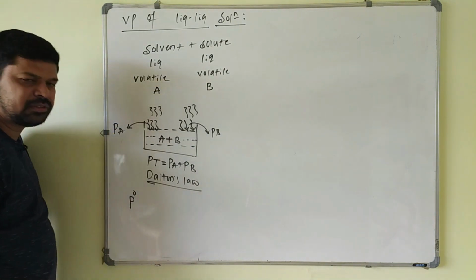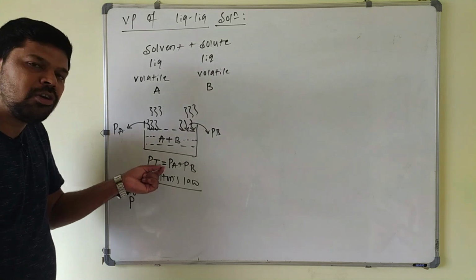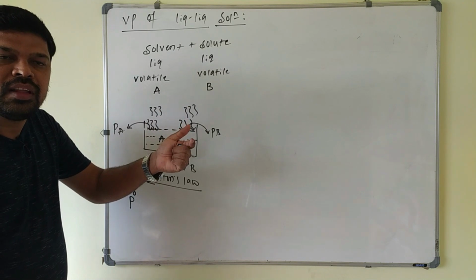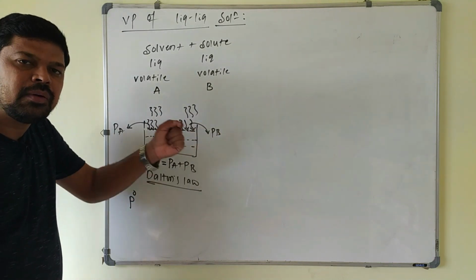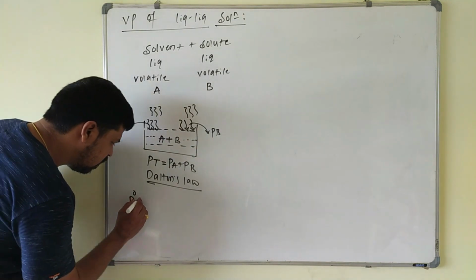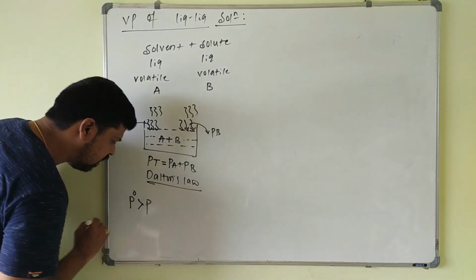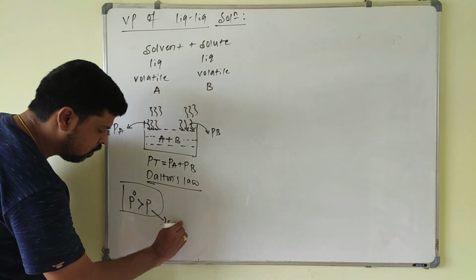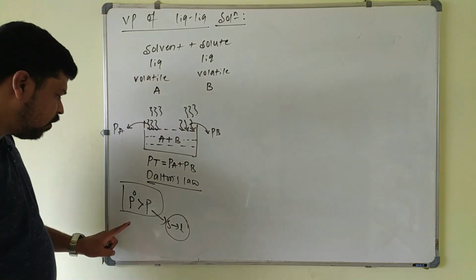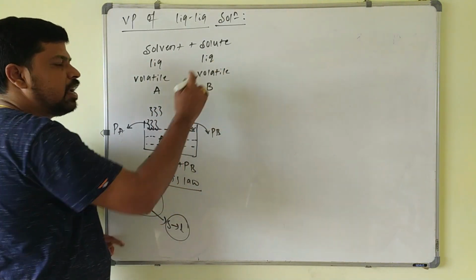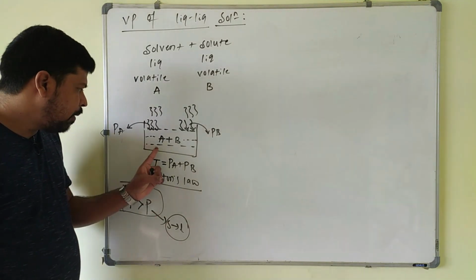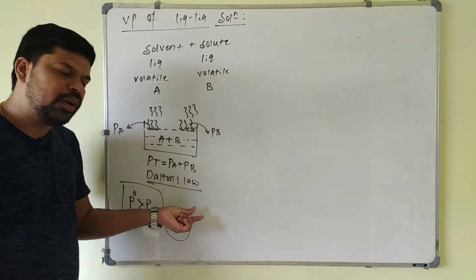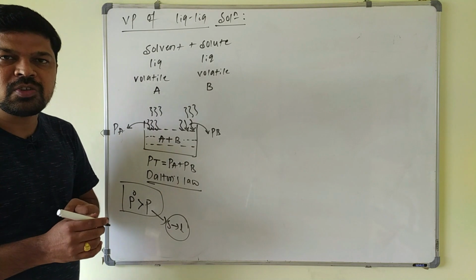One point you keep in mind: the vapor pressure of the pure solvent, I told you, is P naught. If some non-volatile solid is added to the pure solvent, then it forms a solution. Then what happens? The vapor pressure of the solution is less than that of the pure solvent, as we have already discussed. This is in case of solid present in the liquid. Suppose you take this liquid solution, then the P total will be equal to the partial vapor pressure of each component. That gives the total pressure of the solution here.